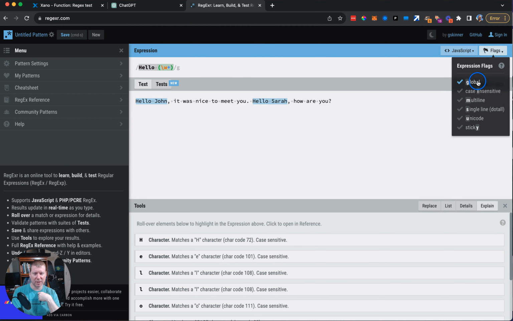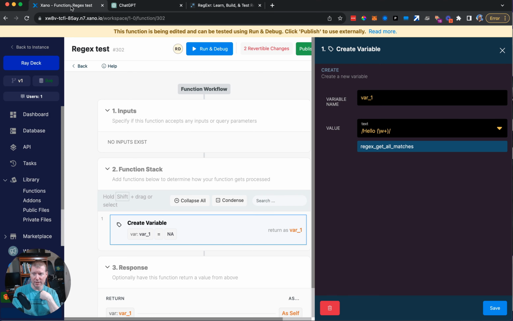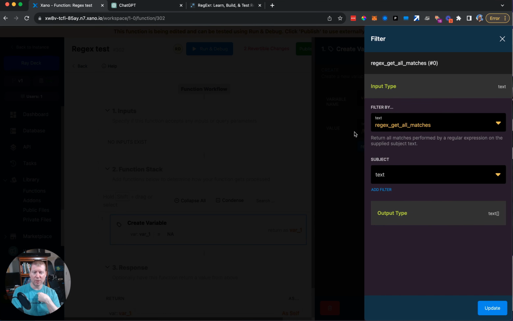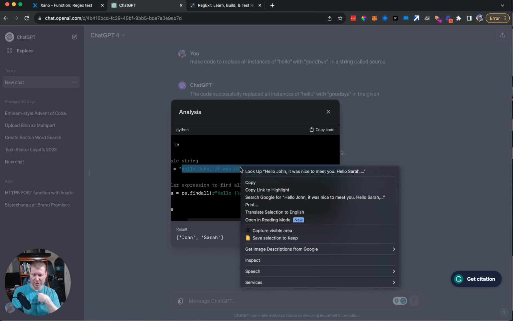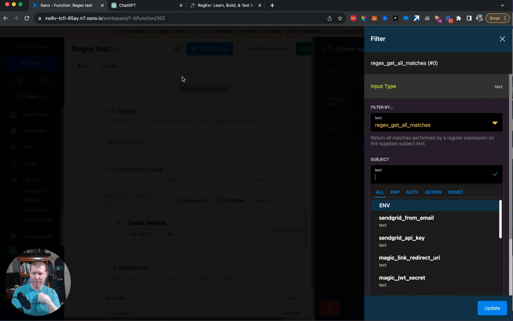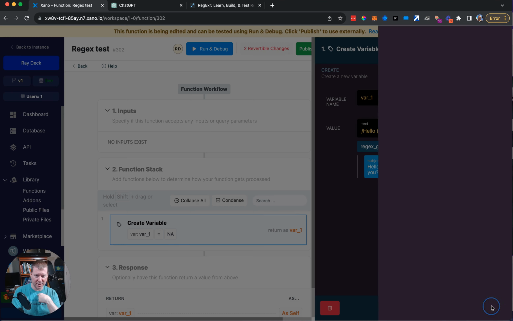And here, if I were to just take off global, you'll see it only finds the first one. So global is usually the difference in regular expressions between find all and just find one. But that's not how Xano treats it. If I put a g in here, it won't work, and I'll demonstrate that in just a second. And then what I want to search for is the string we had from ChatGPT. So I'm going to copy that string and put it in here. So I have the same John and Sarah thing, and I say update.